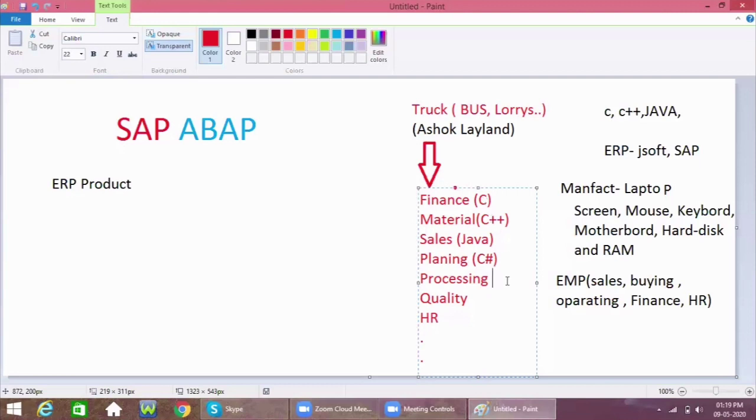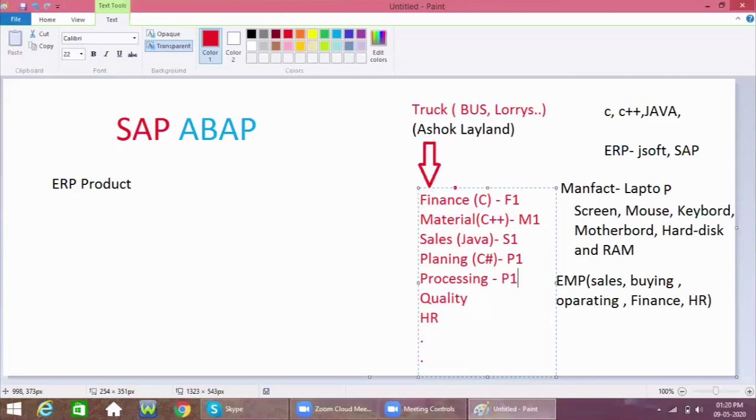So let us assume that each and every department has its own head. So finance, here the finance head, here the material department head, and here the sales department head, and here the planning department head, here the processing department head.